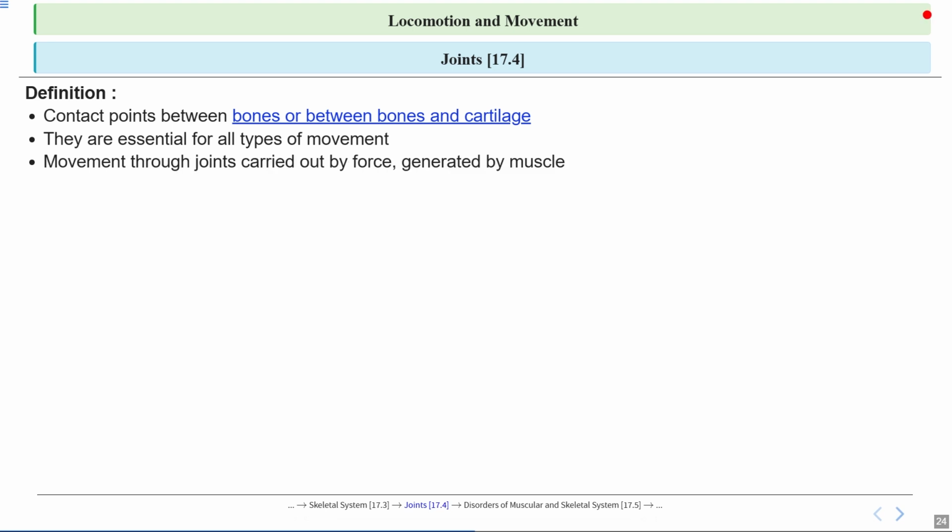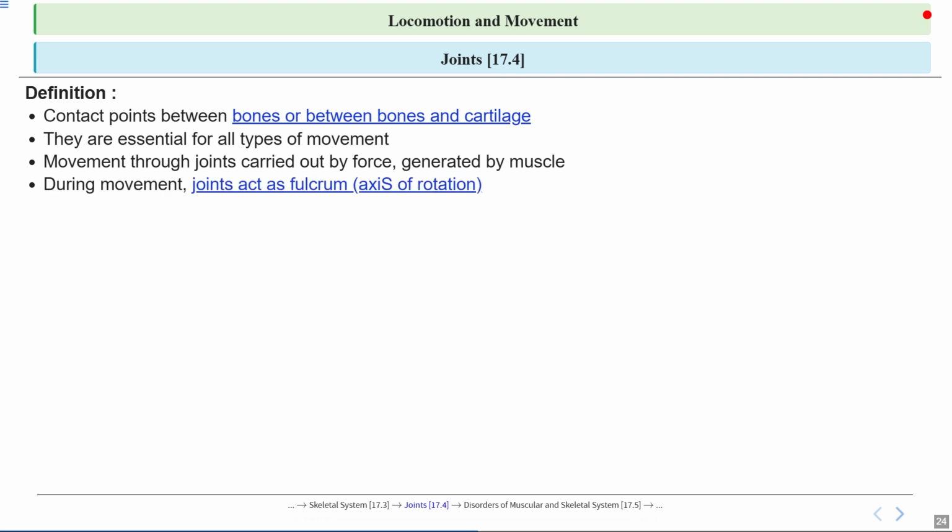Now let's look at how movement actually happens. Movement through joints is carried out by force, which is generated by our muscles. So you can picture muscles as the engines that pull on the bones, causing them to move at the joint, just like pulling on a lever to lift something.